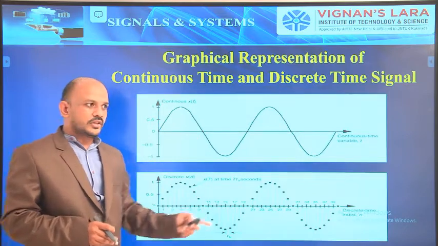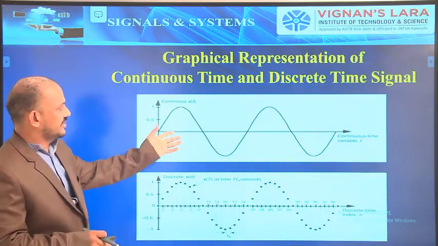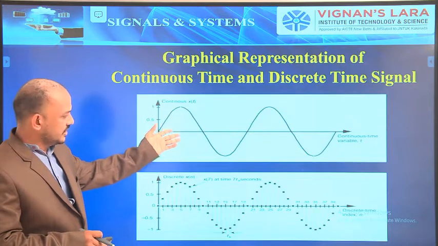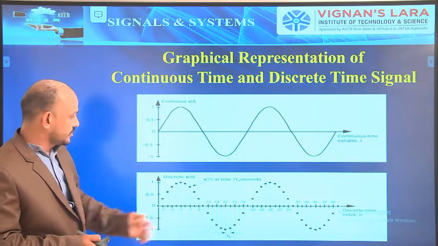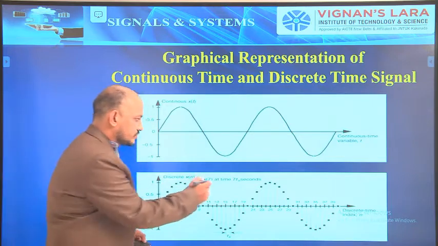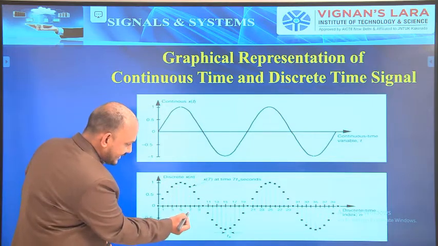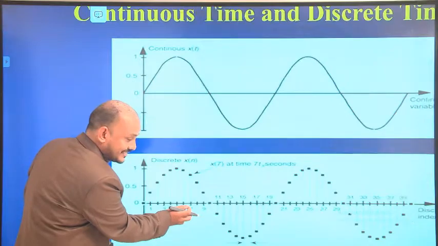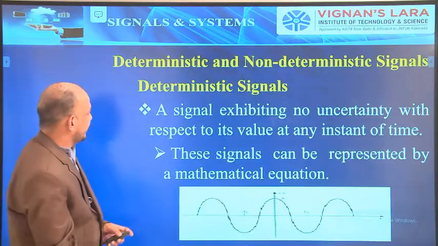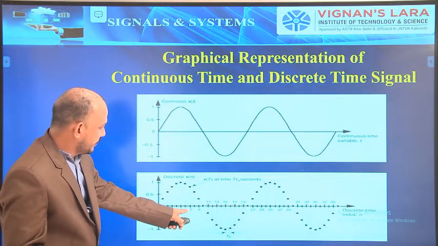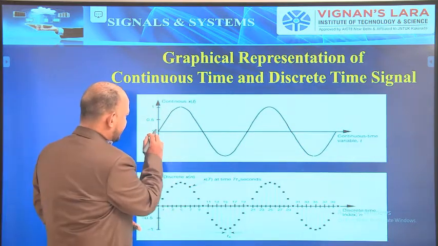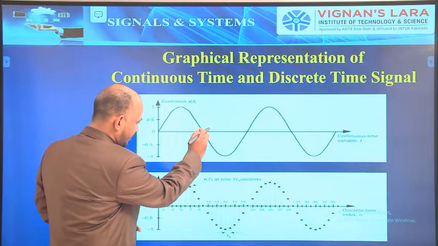The last example is a clear example. This signal represents a sine wave, and these are the discrete versions of the sine wave. See, this is the seventh second. At 7 seconds, what is the value? 0, and we consider this as 10.